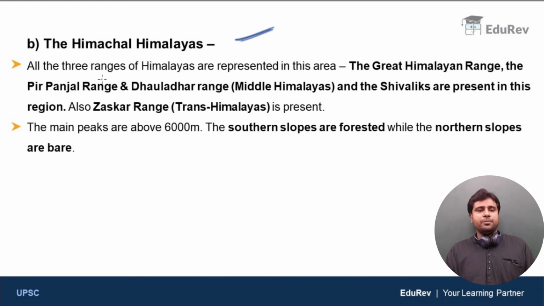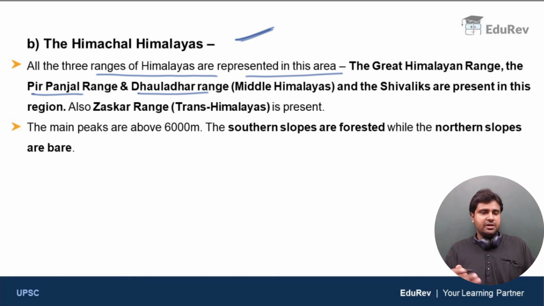Now, all the three ranges of Himalayas are represented in this area. In Himachal Himalayas, you find the Great Himalayan Range, the Middle Himalayas, and also the Shivaliks. The Middle Himalayas here are the Pir Panjal Range and Dhauladhar Range.